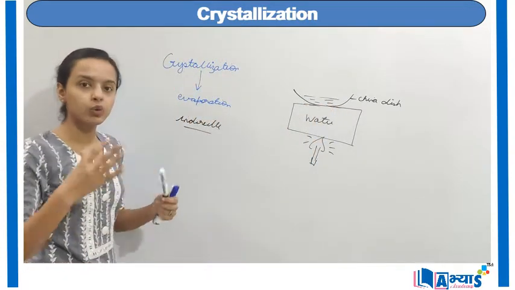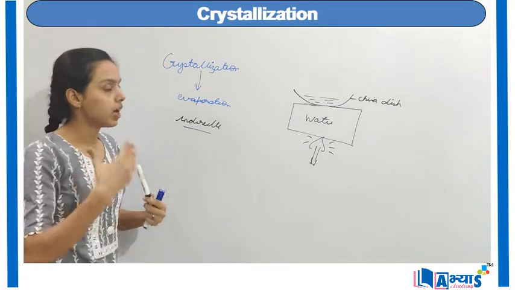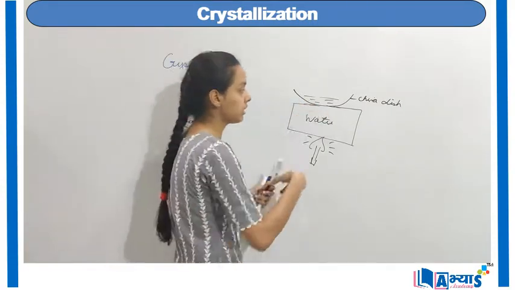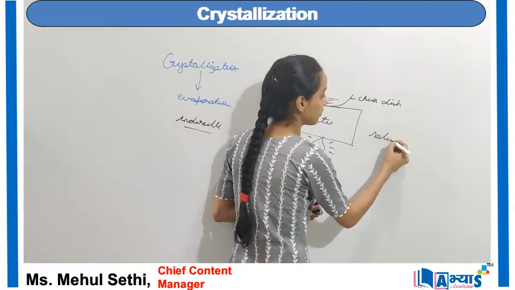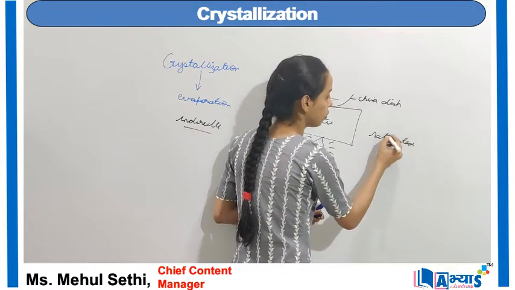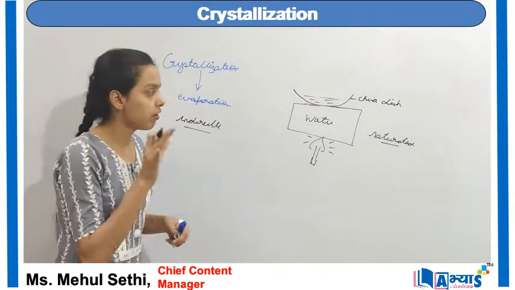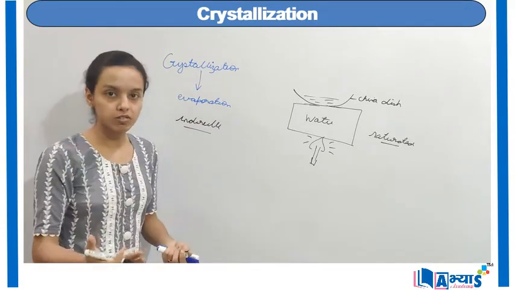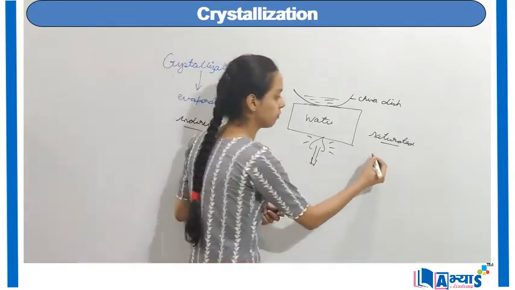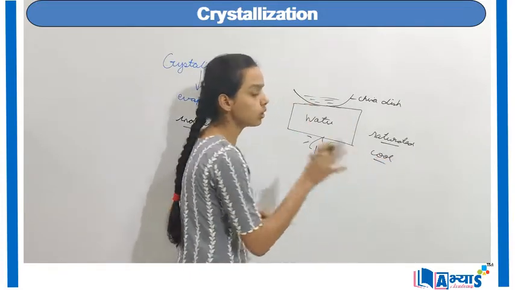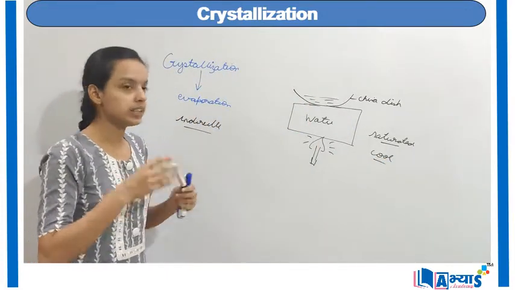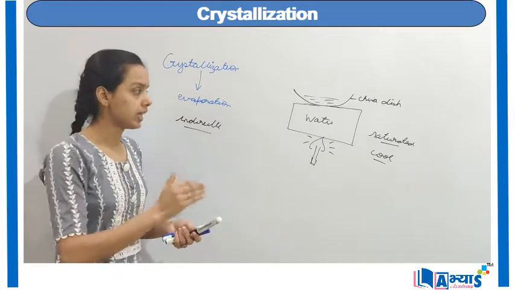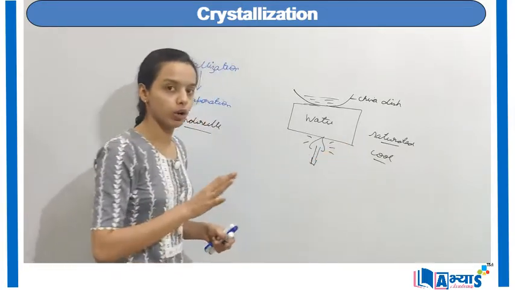Now when we start to heat the substance, a point will come when the solution becomes saturated. You have to heat till that point. After that you have to switch off the burner and let the substance cool at room temperature. Now there is a test to check whether the solution has become saturated or not.